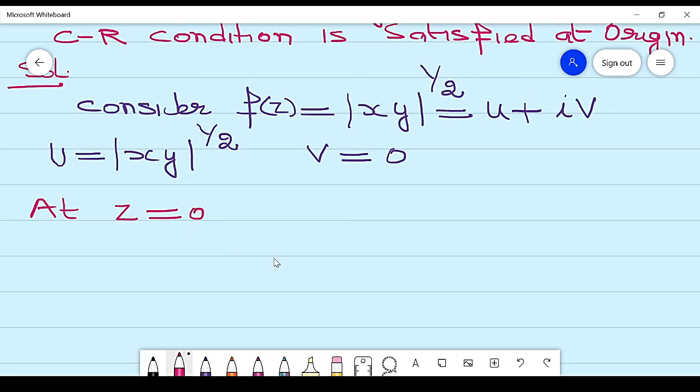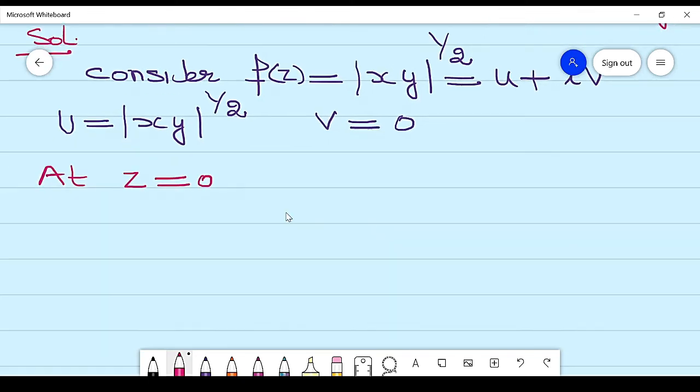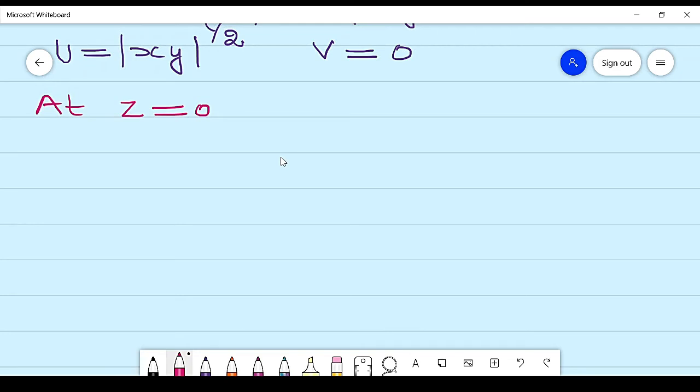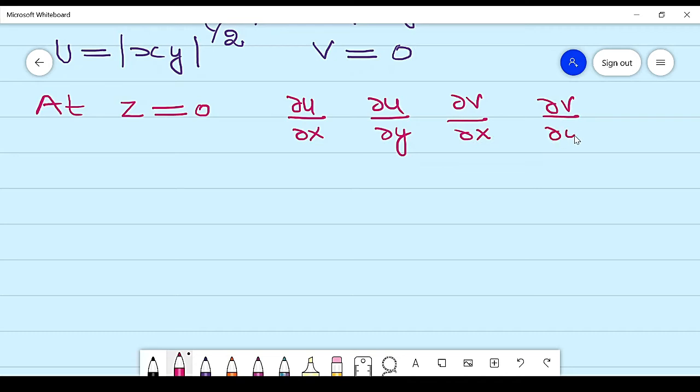So the question is a function which is not regular but the Cauchy-Riemann condition is satisfied at this point. In order to check the Cauchy-Riemann condition, our requirement is ∂u/∂x, ∂u/∂y, ∂v/∂x, ∂v/∂y at origin. First I find ∂u/∂x at the point 0.